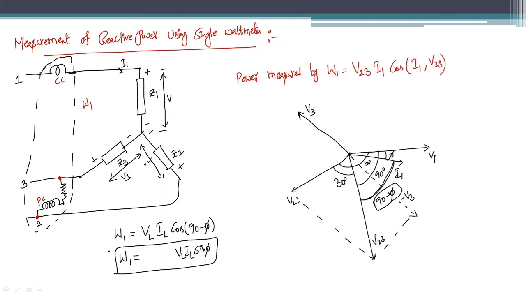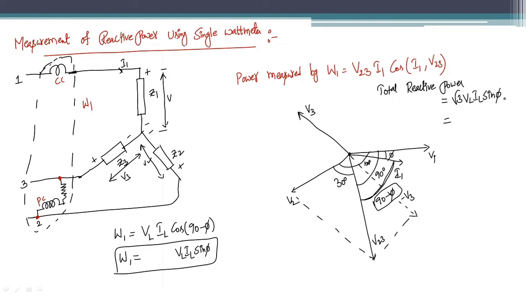So, in order to measure the total reactive power for three-phase circuits, what is the total reactive power? Total reactive power for the given three-phase load is root 3 times VL IL sin phi. But the value which we are getting from the wattmeter is VL IL sin phi.